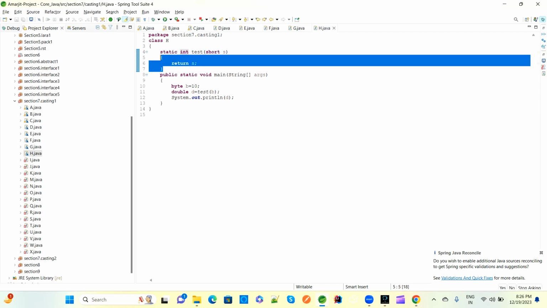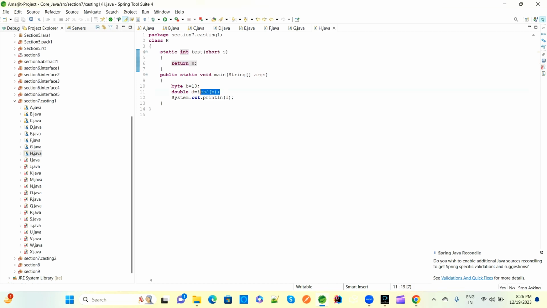So integer 10 will come from here and be assigned to this test B. Now this is integer type, whatever the data coming, value 10, is integer type here, not byte type, because byte has already executed. Now this value is 10, integer type.